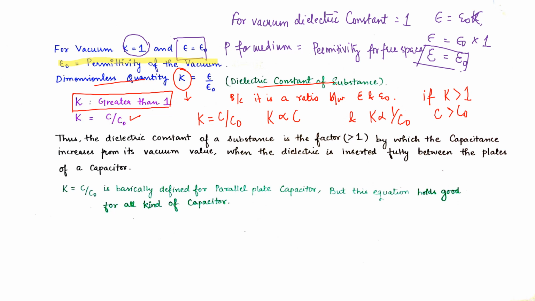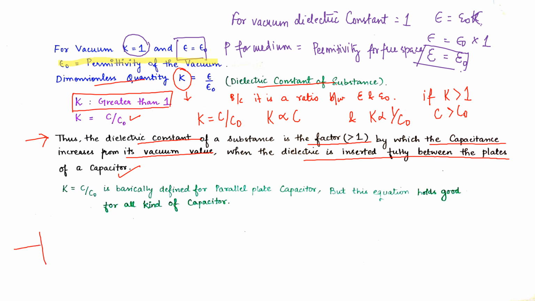Thus, see the conclusion over here. Thus, the dielectric constant of a substance is the factor greater than 1 by which the capacitance increases from its vacuum value, when the dielectric is inserted fully between the plates of the capacitor. Now we have this kind of structures also.